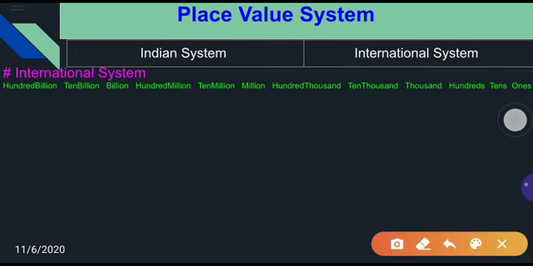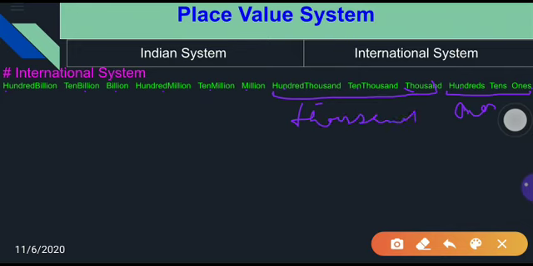In the international place value system, what is the sequence? Ones, tens, hundreds, thousand, 10,000, 100,000, million, 10 million, 100 million, billion, 10 billion, 100 billion. So ones, tens, hundreds, this one is the ones period. 1,000, 10,000, 100,000, this one is the thousands period.